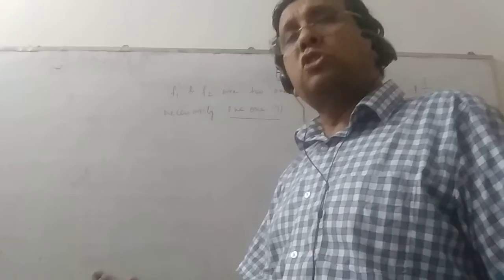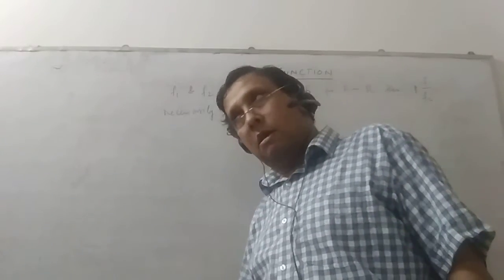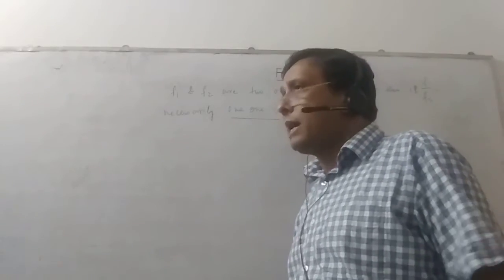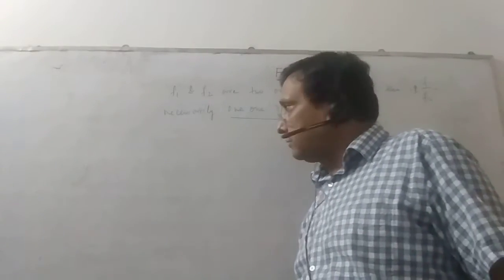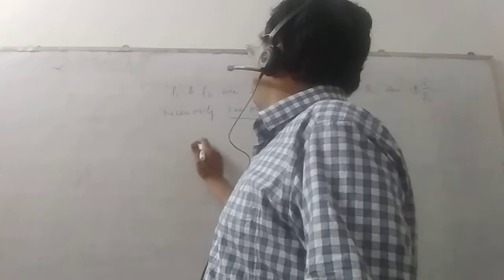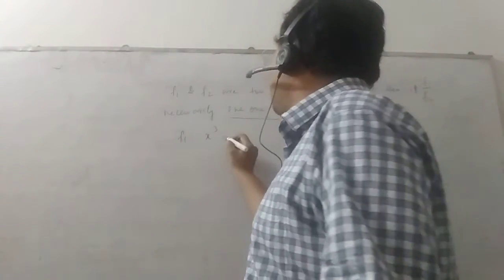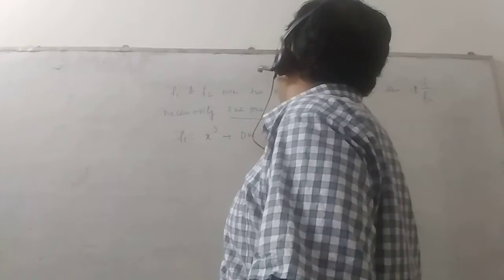See, in most of the cases, it may be. But in some cases it may not be. Let us see where we can see this difference. Suppose f1 is equal to x cube. It's a cubic polynomial and all of us know that this is a one-one function.